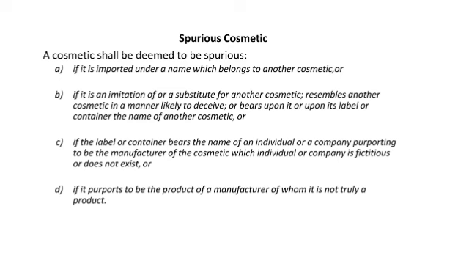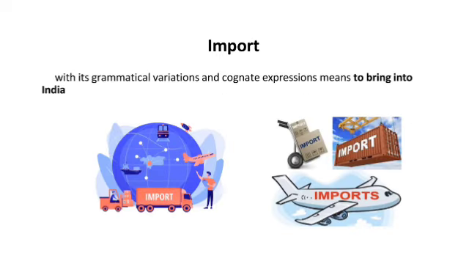Next one is spurious cosmetic. If it is imported under a name which belongs to another cosmetic, if the label or container bears the name of an individual or company purporting to be the manufacturer of the cosmetic, which individual or company is fictitious or does not exist. Next one is the import.